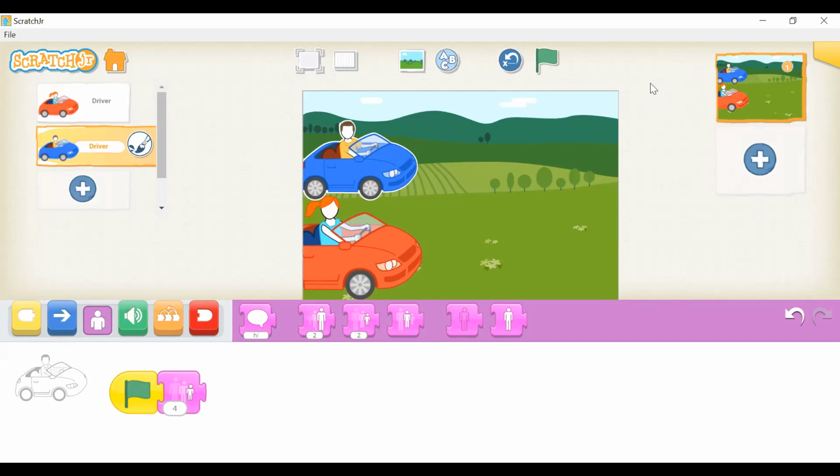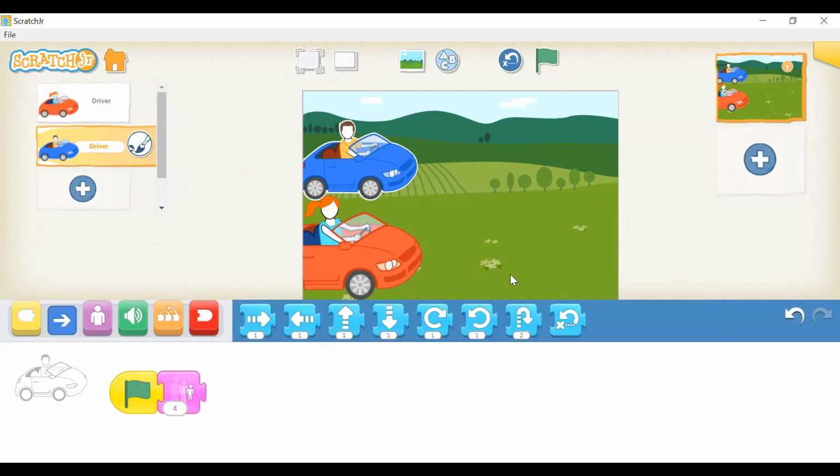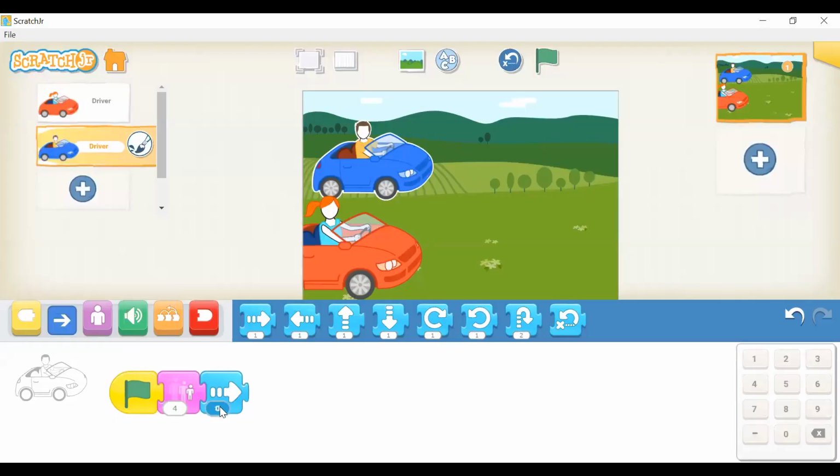Now we can start adding the code. We want these cars to get to the other side. How do we do that? Let's use the motion blocks. Since they have to get to this side, they must go right. So let's take this go right block and connect it to the shrink block. Let's see how far the blue car moves. That's not that far. We have to change the numbers. Let's try changing this 1 into a 10.